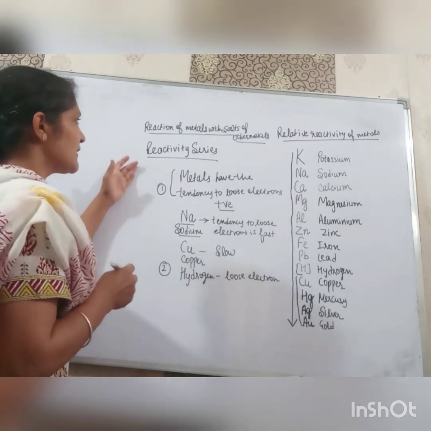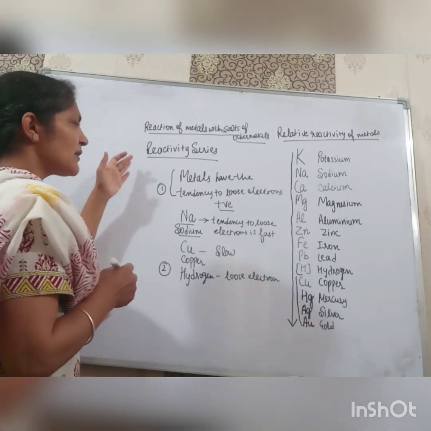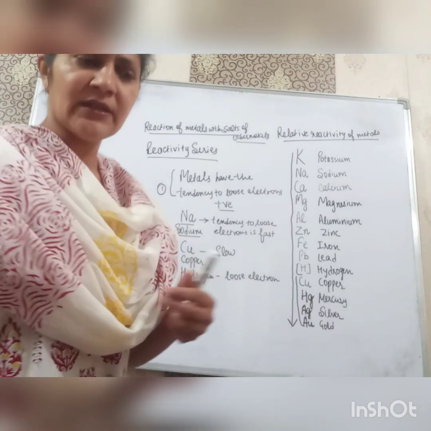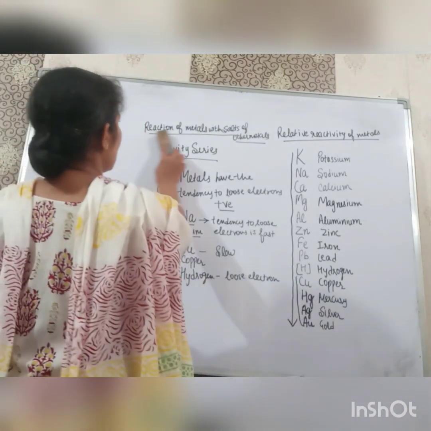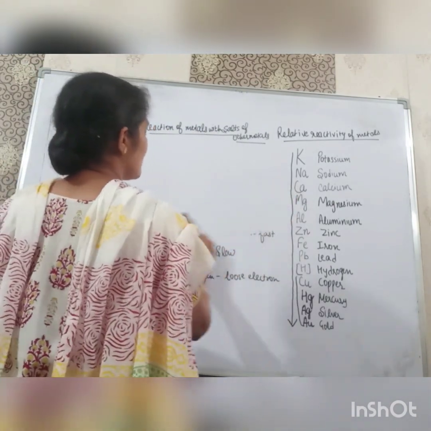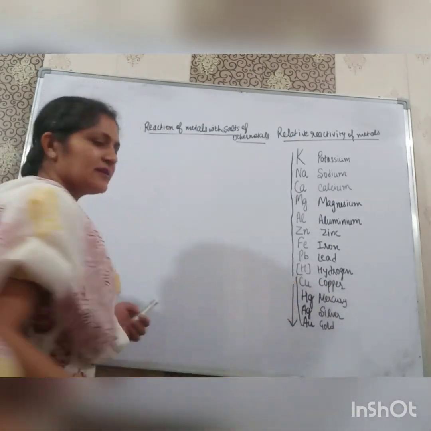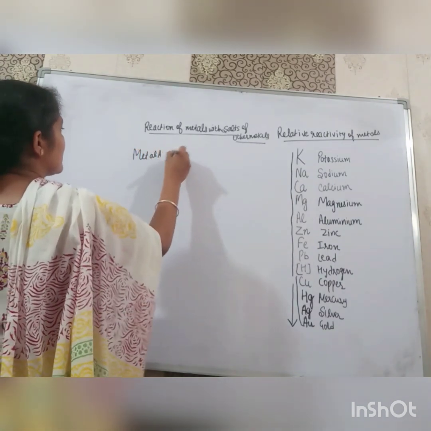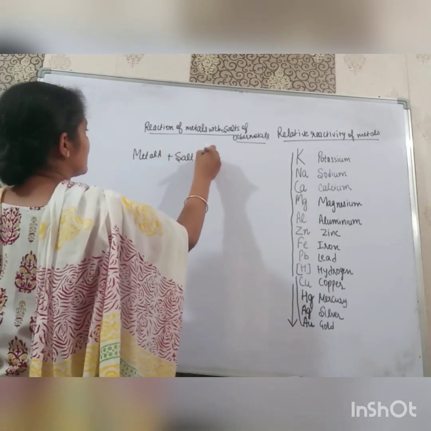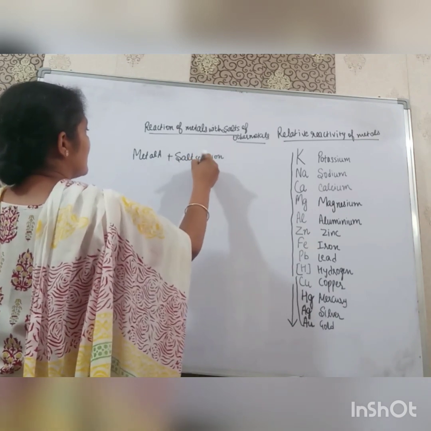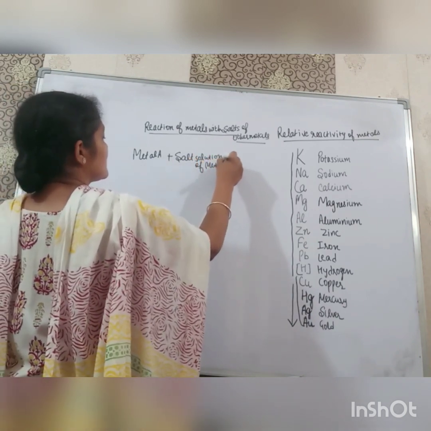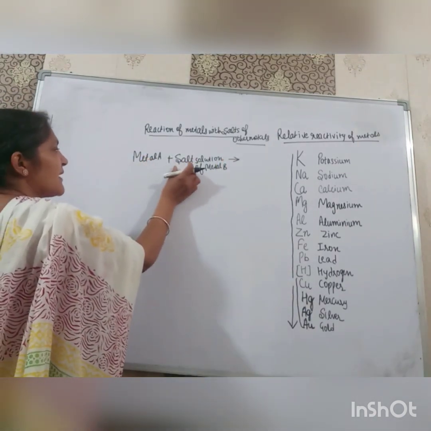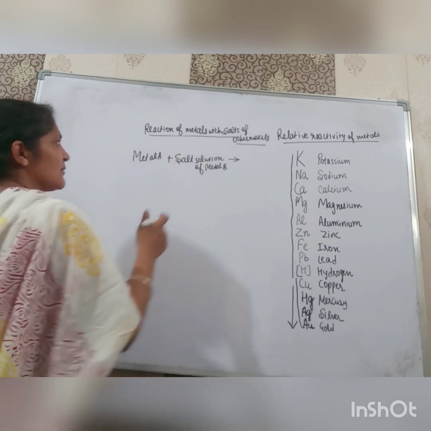We have done this reactivity series before this topic because the first topic, the reaction of metals with salts, is related to it. What is the reaction of metals with salt? We will write here metal A and salt solution of metal B. In this reaction, if metal A is more reactive than metal B, it will displace the other metal.